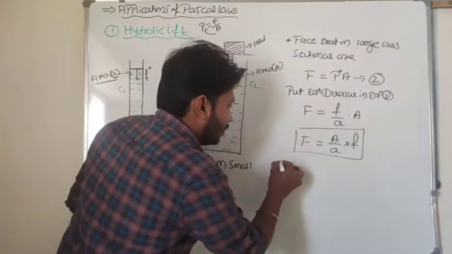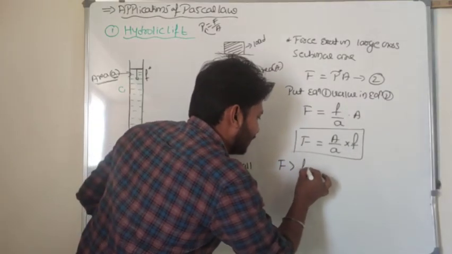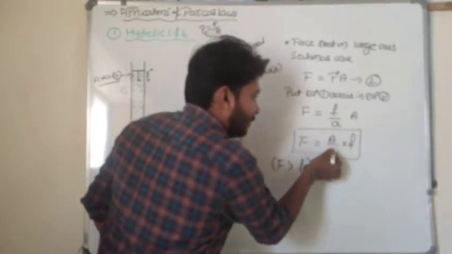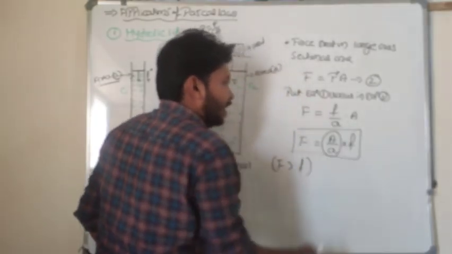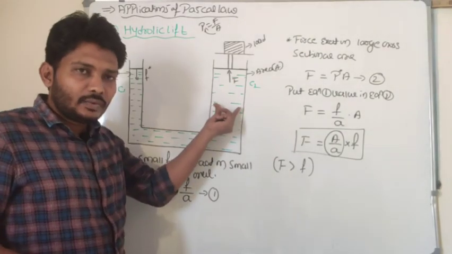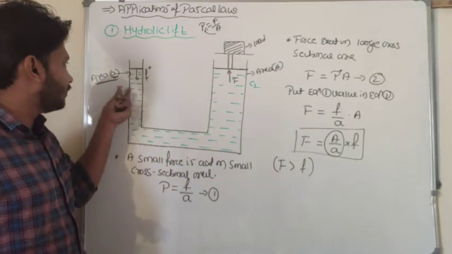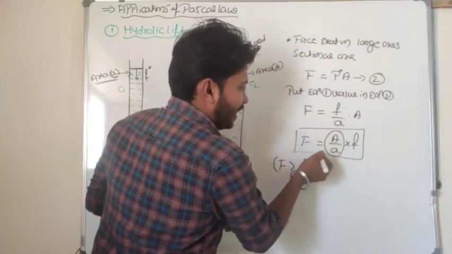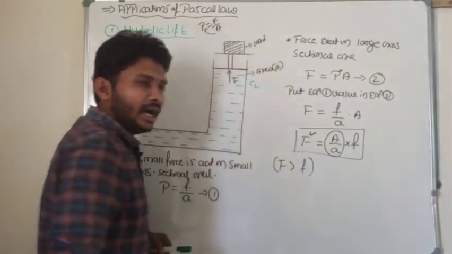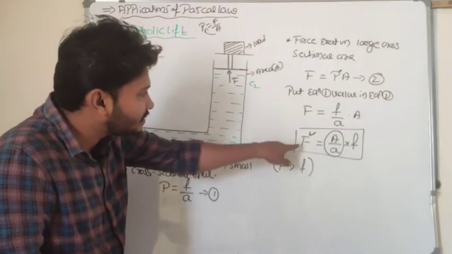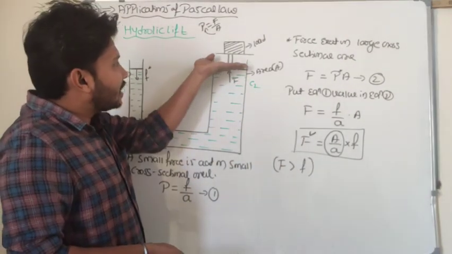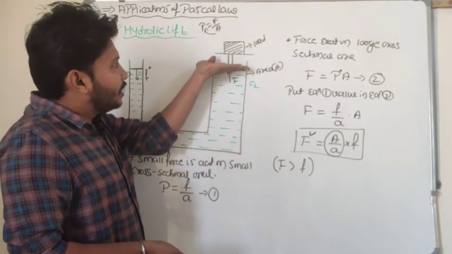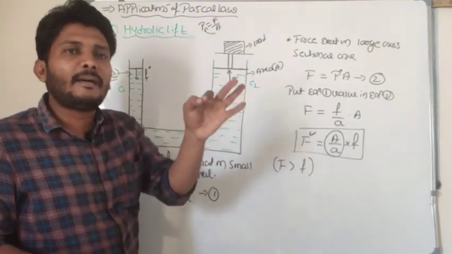It means that force F is greater than that of f here. Why? Because the ratio of A by a, where capital A is the area of cross section of the large vertical column and small a is the area of cross section of the small vertical column. If the ratio of A by a is greater, the force will be large. This large force acts on the large cross sectional area, and this force can lift the load in an upward direction.